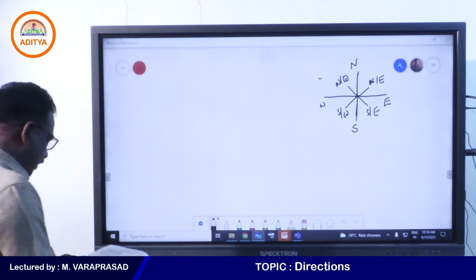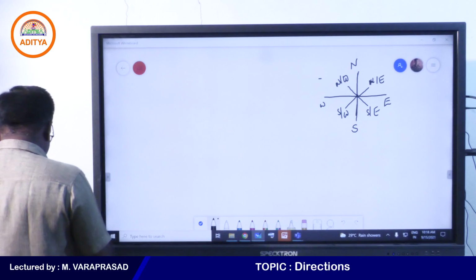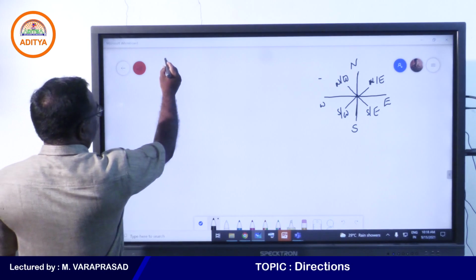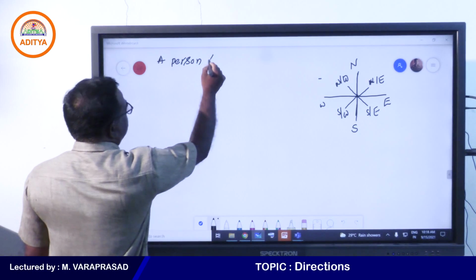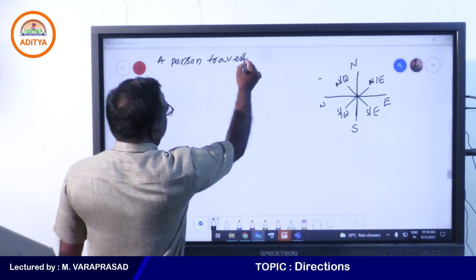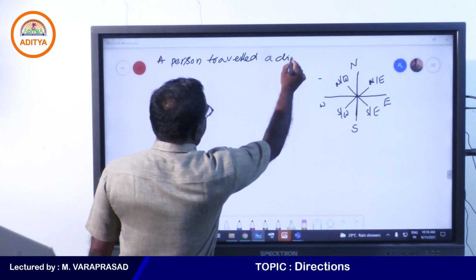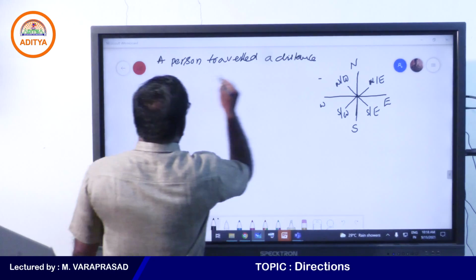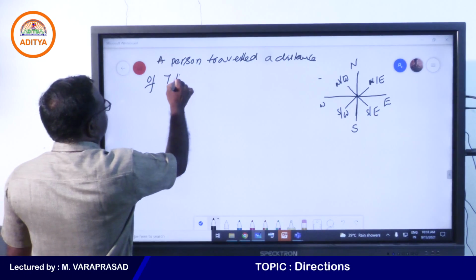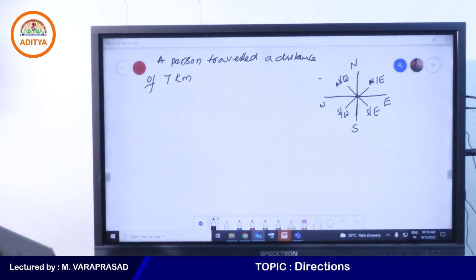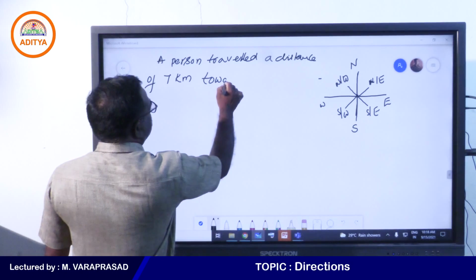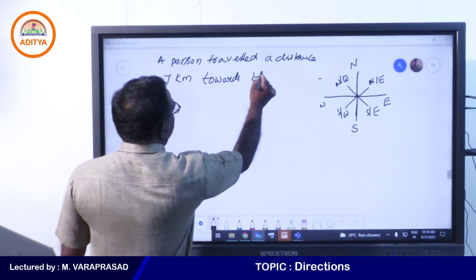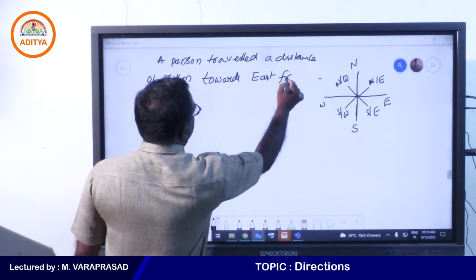A person travelled a distance of 7 kilometers towards east from his house.